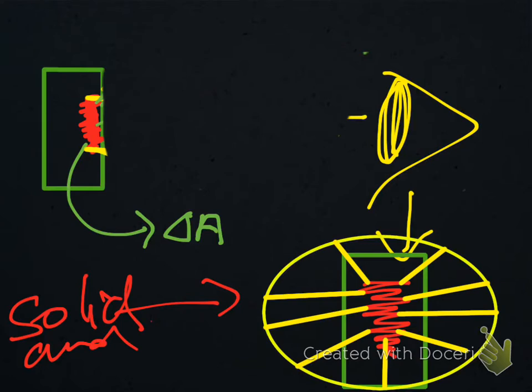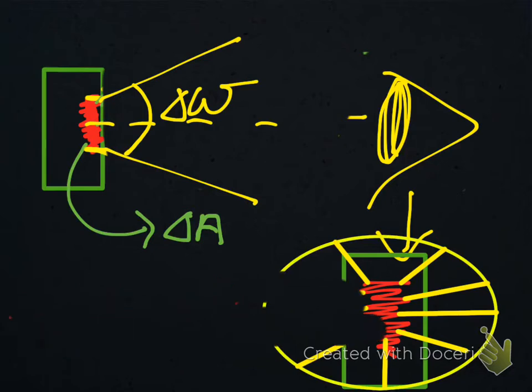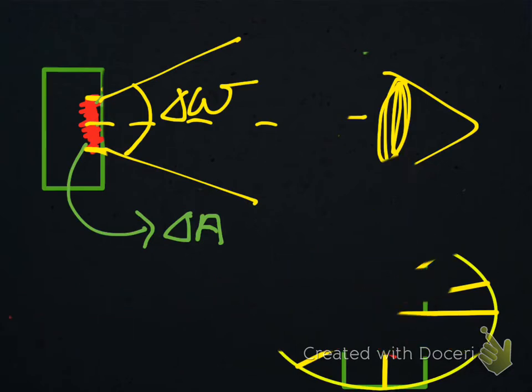We can just have a feel for it. If you want a video on solid angles, I'll make a short video on that too. Let this be the solid angle delta omega. Now let me clear out the space and then we'll proceed further.